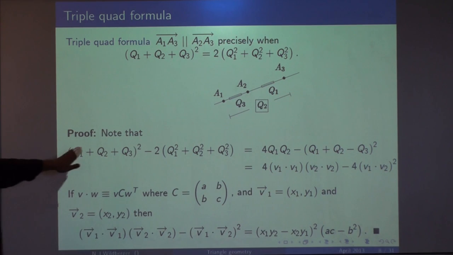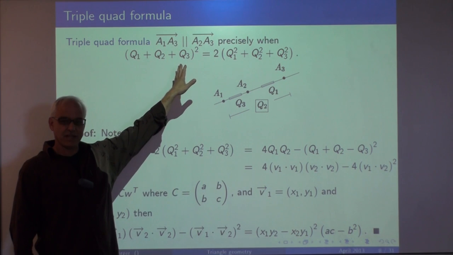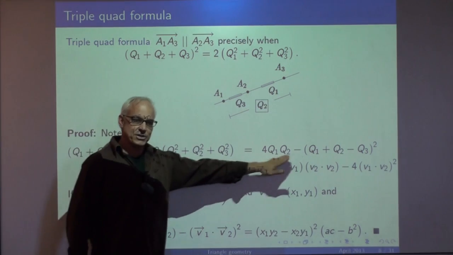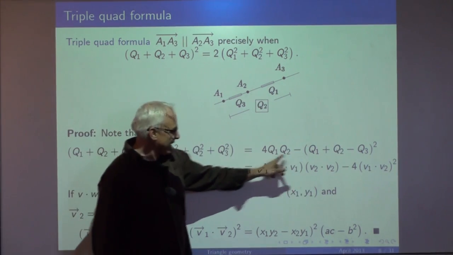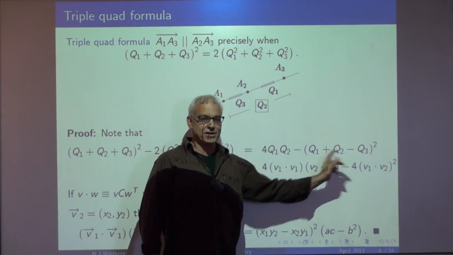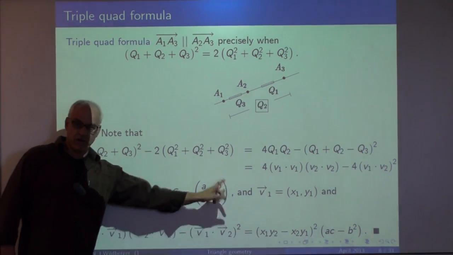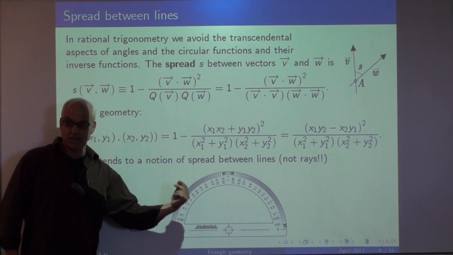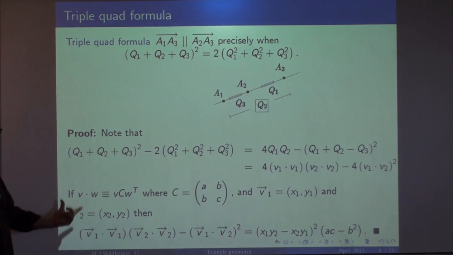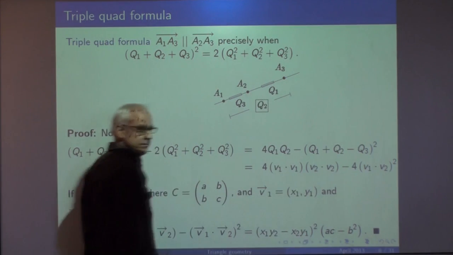Okay, the proof. In one way it's easy. If the points are collinear, it's easy to see that this is satisfied. It's not so easy to see it the other way around. So we look at this expression, we rewrite it using an identity. We recognize that these things here in terms of dot products are these things here. This is basically the calculation that I did in the previous slide. And then one goes to coordinates. One chooses an arbitrary symmetric matrix to represent the bilinear form. And one has coordinates for the vectors v1 and v2, and then one computes this quantity.